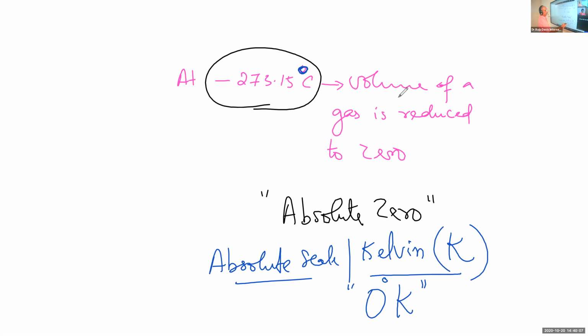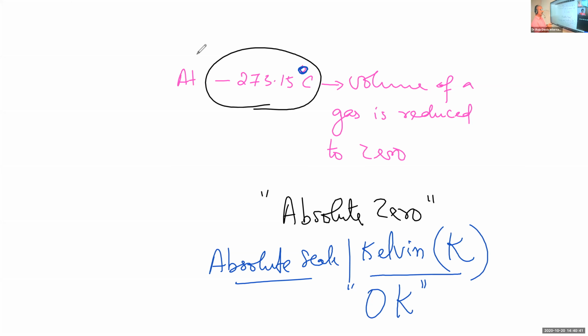Only K is written. So absolute zero is the temperature at which the volume of the gas is reduced to zero, and we write it as zero Kelvin.